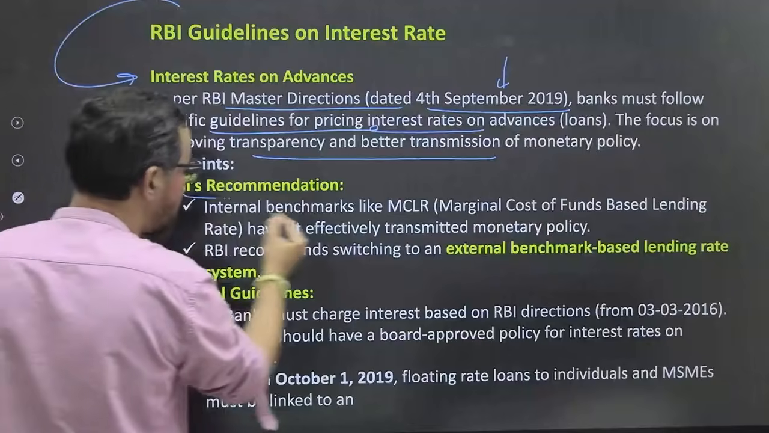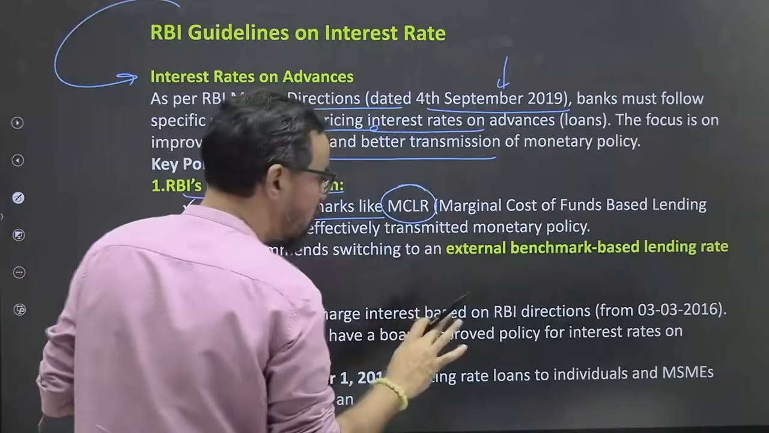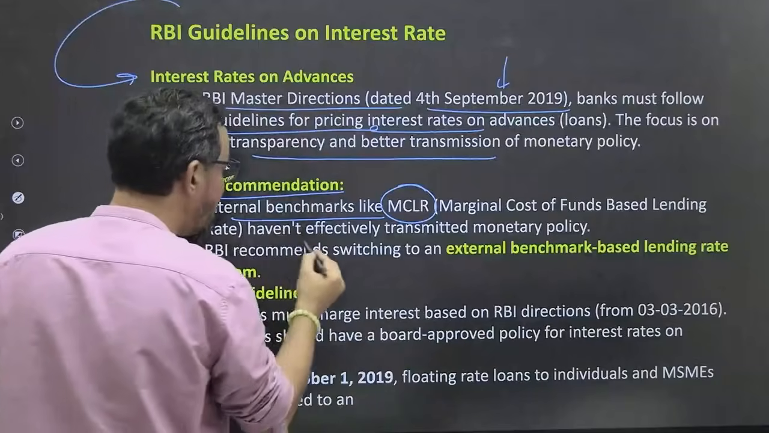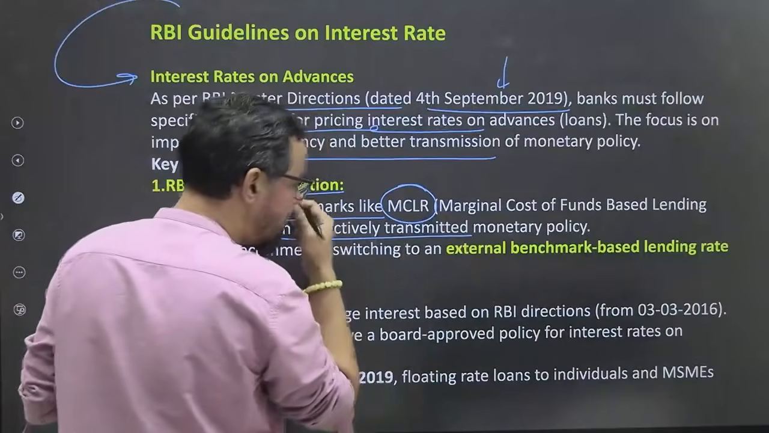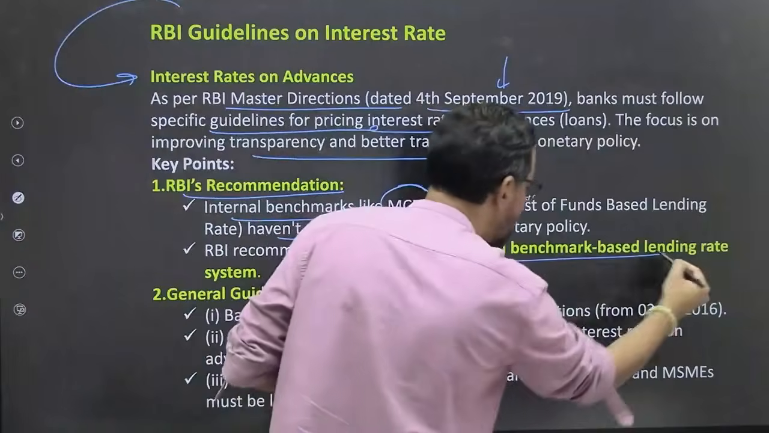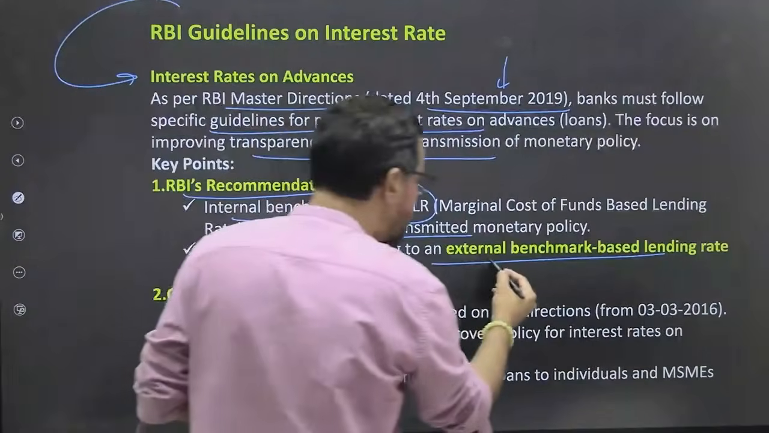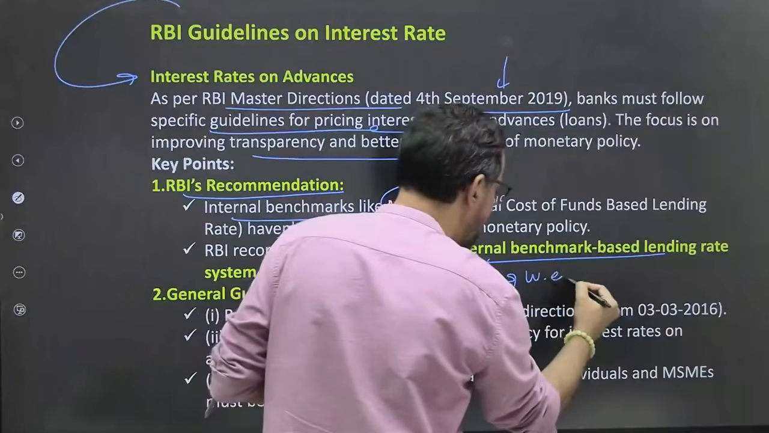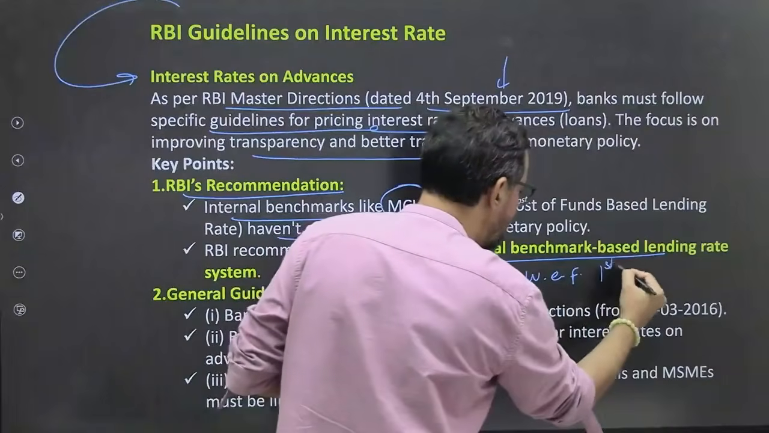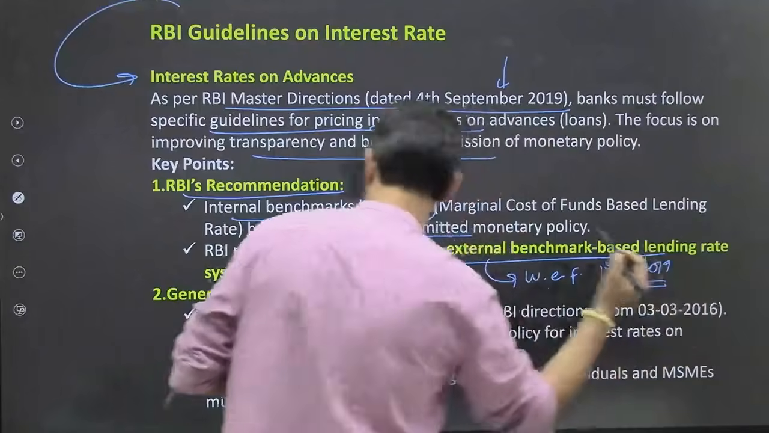So RBI's recommendation was that the internal benchmark, which is MCLR, marginal cost of fund based lending rate, okay, has not effectively transmitted the monetary policy. RBI recommended switching to the external benchmark based lending rate system, which became effective from 1st October 2019. 1st October 2019, this was the date.